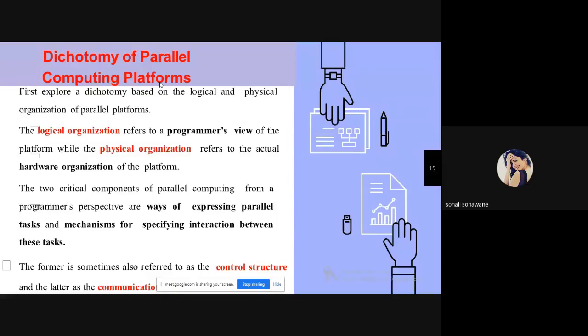Dicho means two. Contrast between two things. Okay, this is a perfect definition from the internet. Fine. Dichotomy means division. Dicho means two, and dichotomy means division of things into two parts, but it can be different.